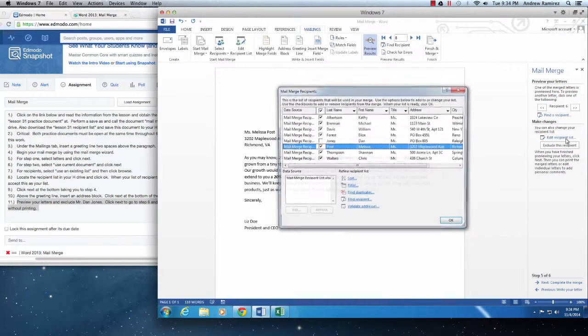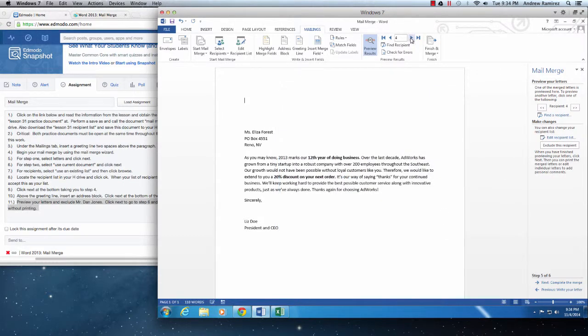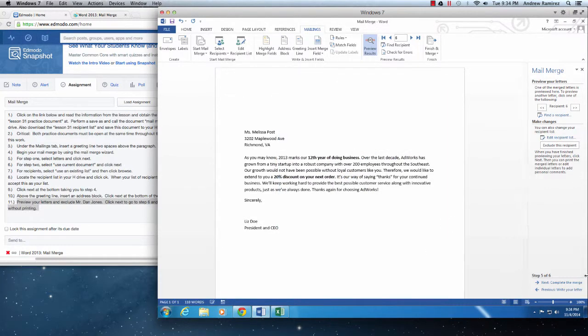If you need to edit it, you can always go back and fix your mistake and just click on that right there. Or say I don't want that person or this person. Click OK. They're gone. So as you can see right there, they're also gone. Two different ways to edit it. You can do it just individually or in a big group setting. Totally up to you. And that's pretty much it. Again, save it, submit it, and you should be set.